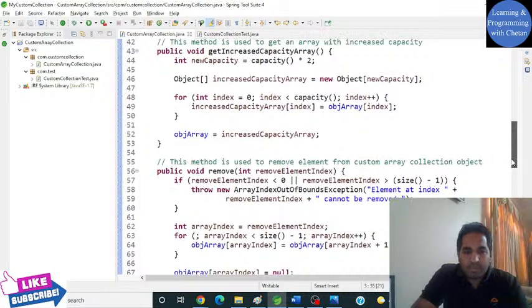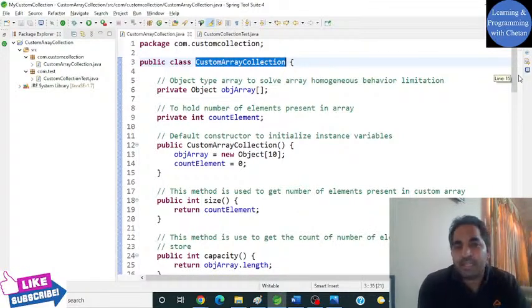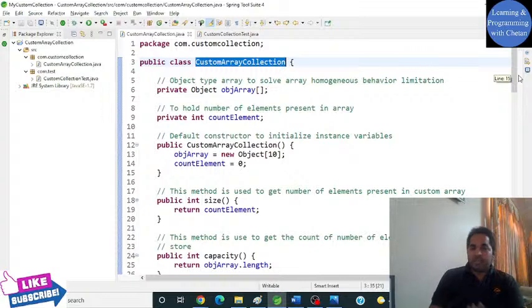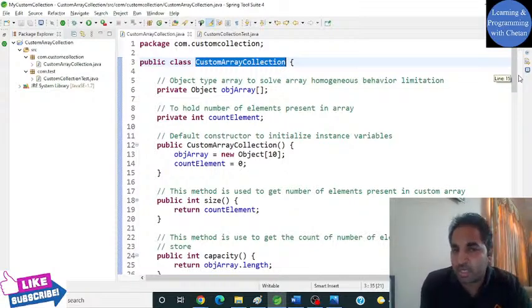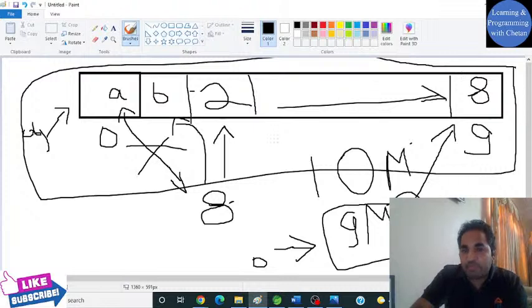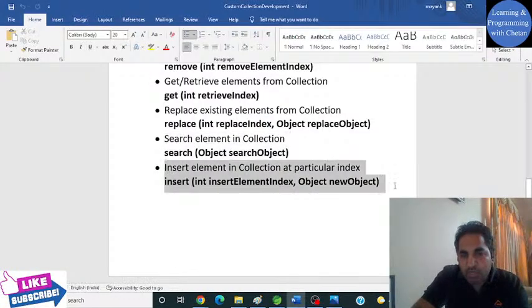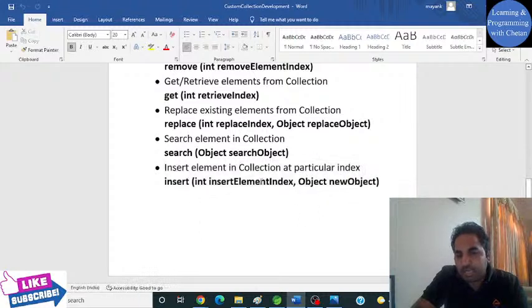But that is why there are multiple collections, right? Otherwise they would have created only array list. Why did they create linked list? Why did they create hash set? The reason is this only. They created one collection framework and then came to know that this is where it is not performing well, so let us go ahead and create linked list. As you have seen, in the remove operation we are performing multiple shifting operations, right? And in our next operation, the insertion operation, we will try to insert an element at a particular index.